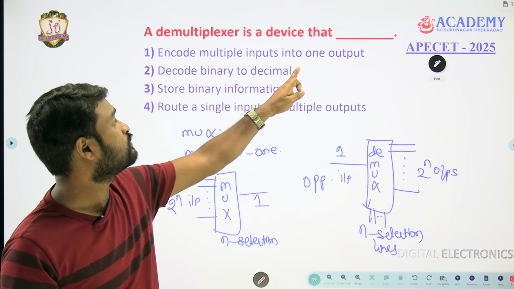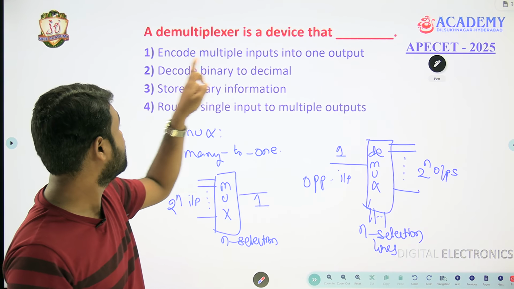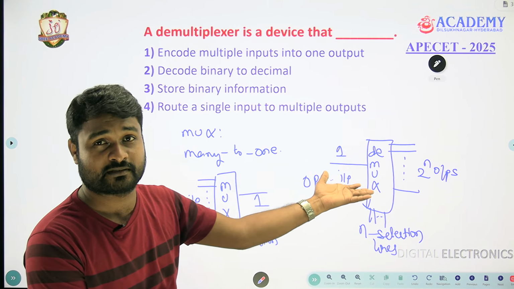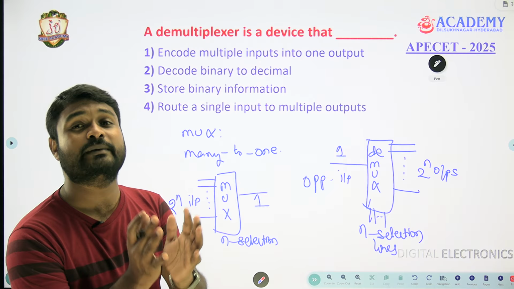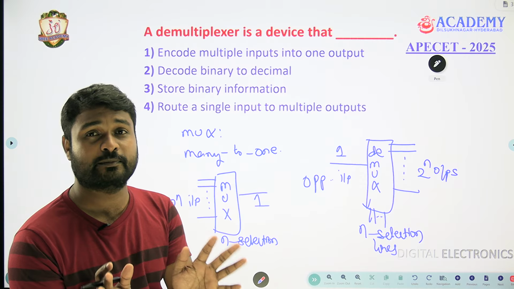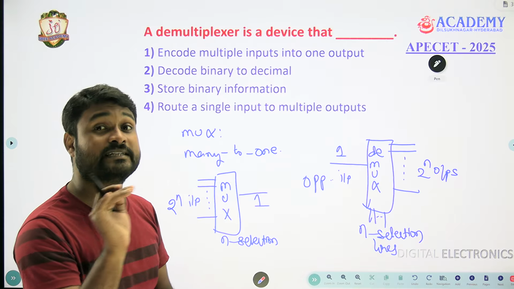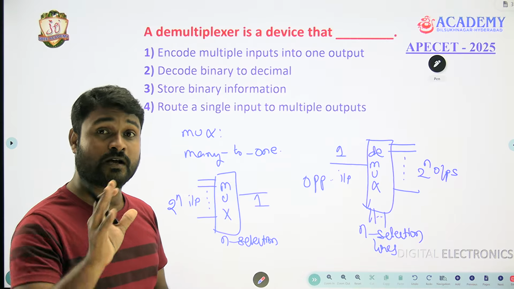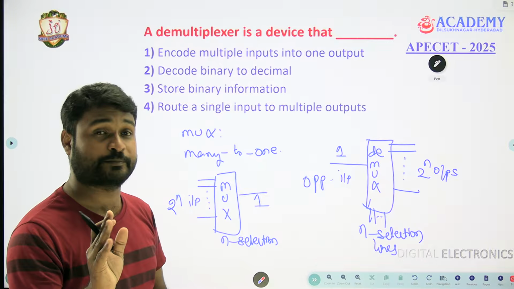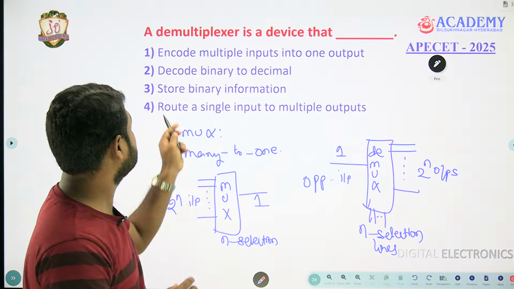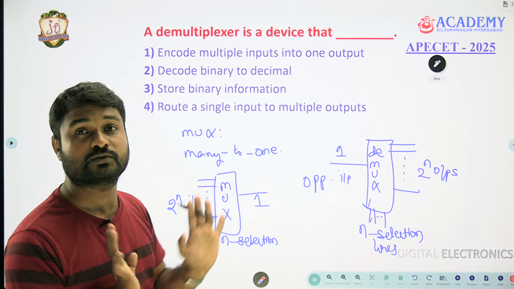Encoder: multiple inputs into one output. Decoder: binary to decimal. Store binary information? This is combinational, so there is no way it will store information. Storing information is possible only with sequential elements, nowhere is it possible by combinational design. Okay, there is an exception with OR gates and encoder, that is combinational ROM, one exception. So, routing a single input to multiple outputs, this option suits our question.